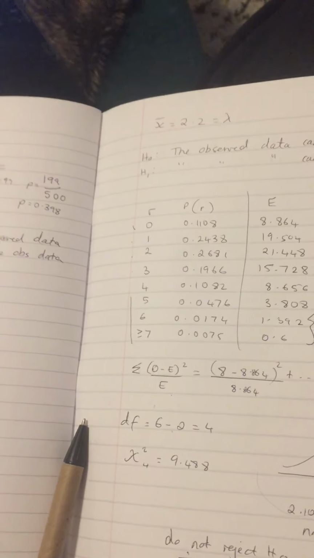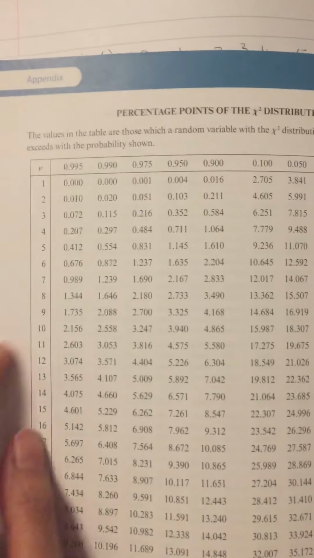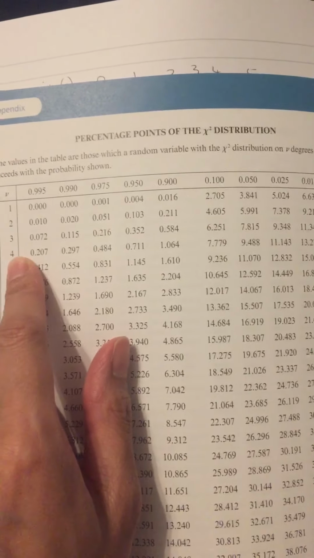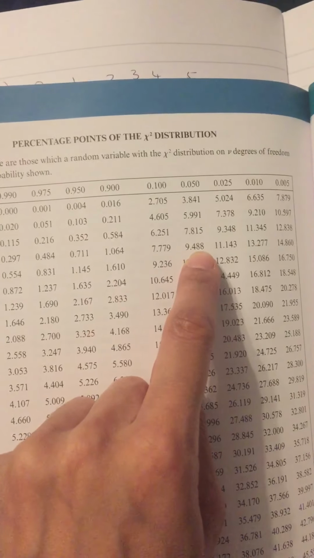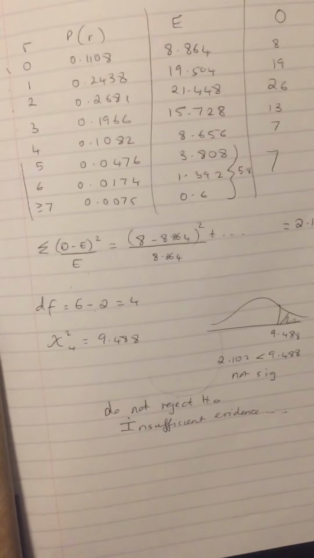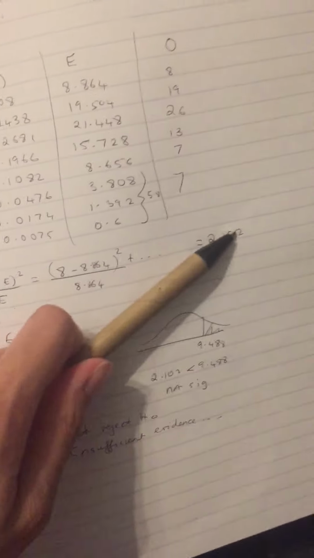And then you go to your tables again. So again, I'm going to get my book out. I'm going to go to my tables. I'm going to go to degrees of freedom, which is 4. I'm going to go along to 5%, which is that one there, which gives me 9.488. There it is. And then I'm going to compare the two values.